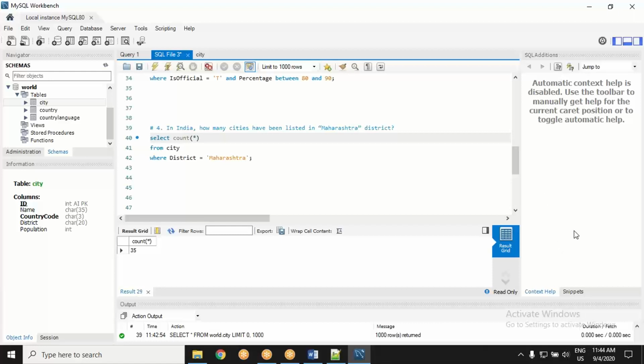Okay, 35 by database, 41 by GK. That's good. Right?